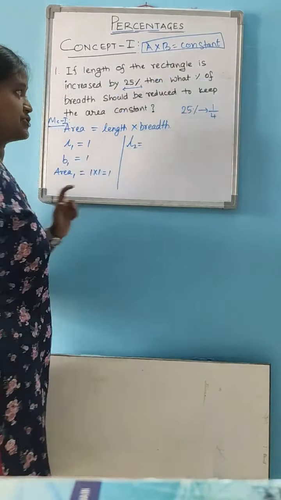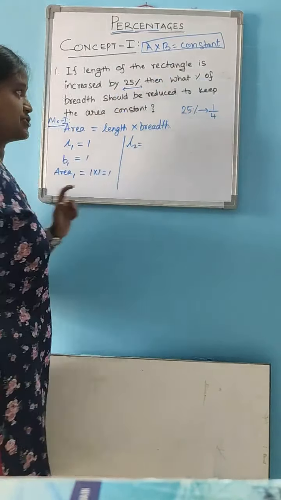And we don't know the breadth. We have to find the breadth. And it is also given that the area should be constant. So, area A2 is equal to 1. Now, let us tally that. L1 into B1 is equal to L2 into B2 because both areas are equal. Here 1 into 1 is equal to 5 by 4 into B2.